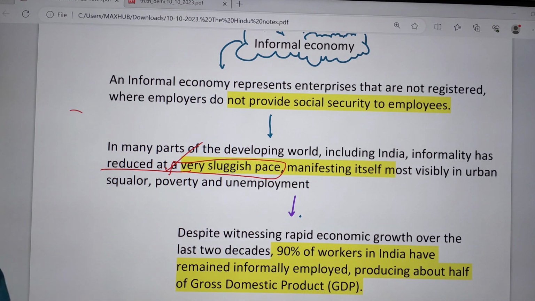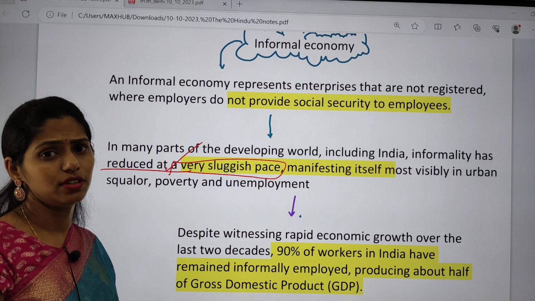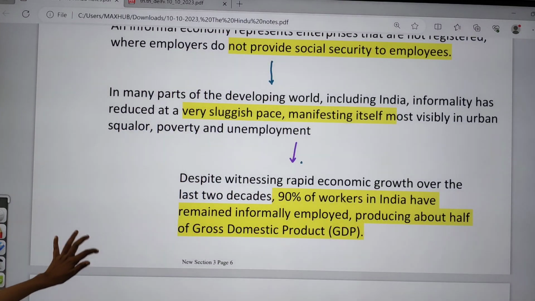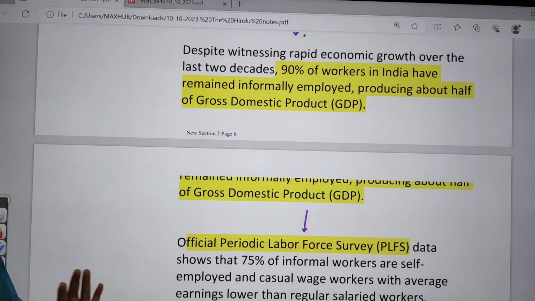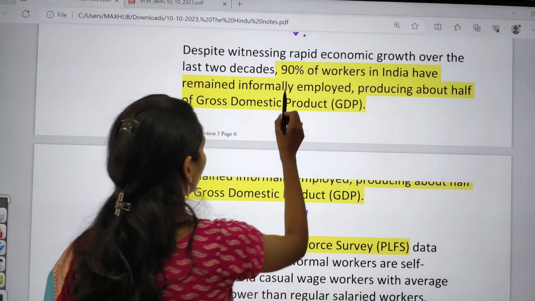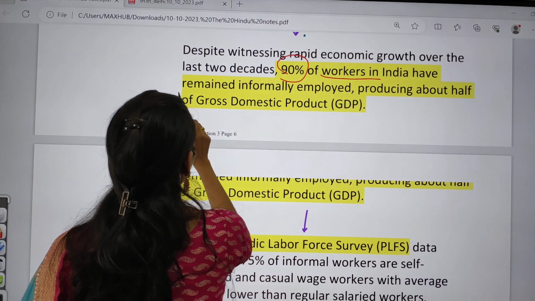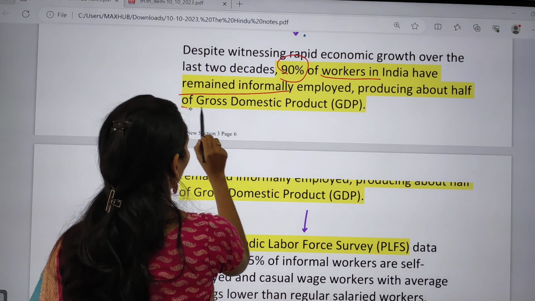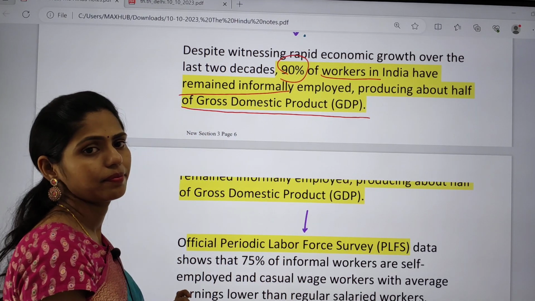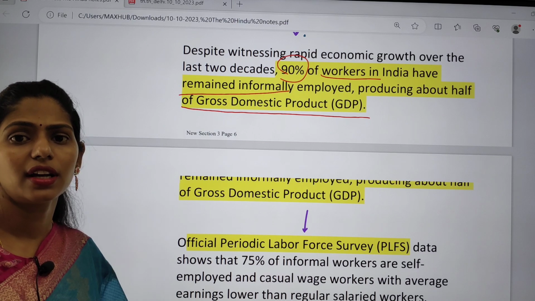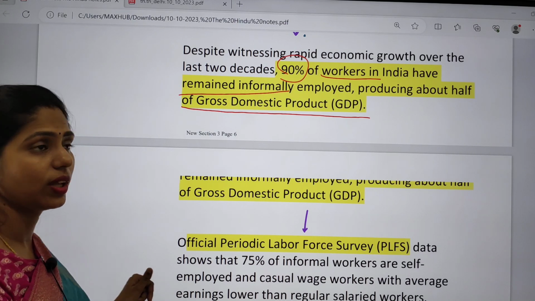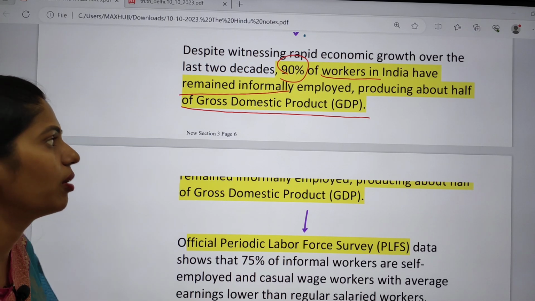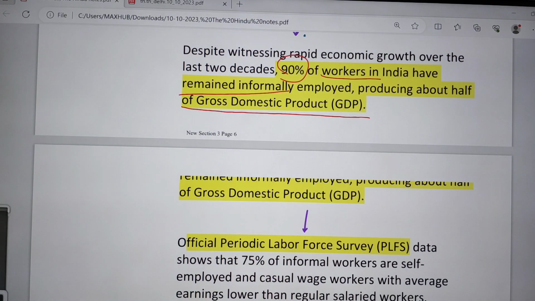But even so, in urban areas we can see this informal sector flourishing. Despite the rapid economic growth over the last 2 decades, even 90% of workers in India have remained informally employed, producing about half of gross domestic product. So despite witnessing rapid economic growth over the last 2 decades, 90% of workers are still working in the informal sector. It is one cause of concern.